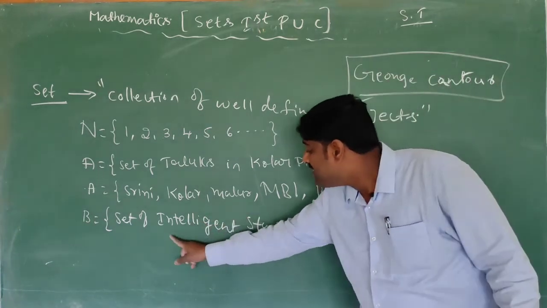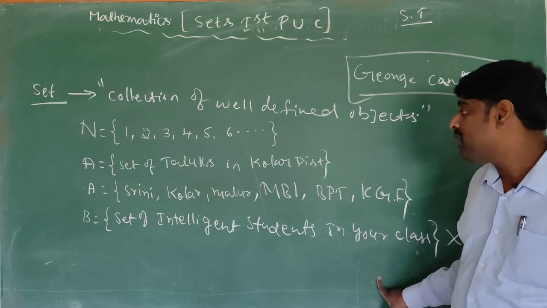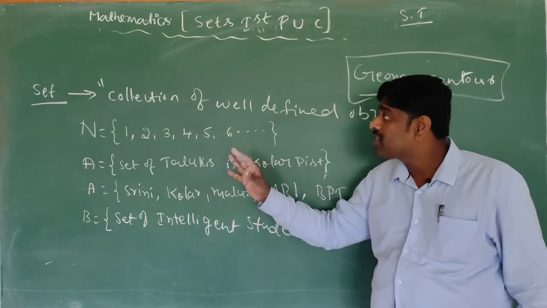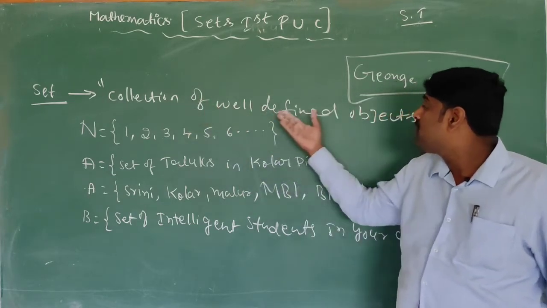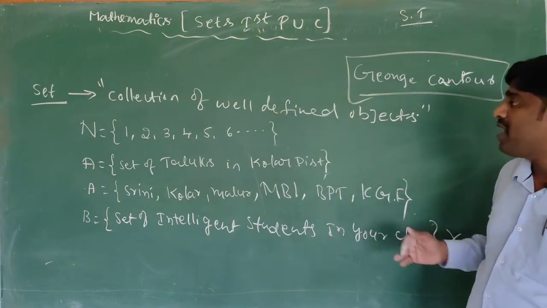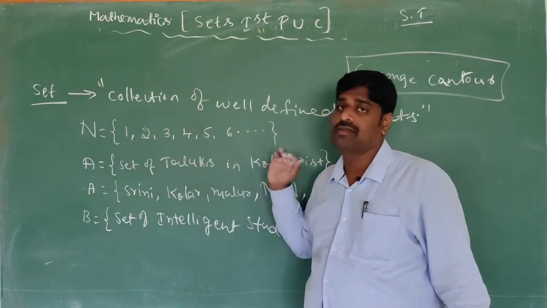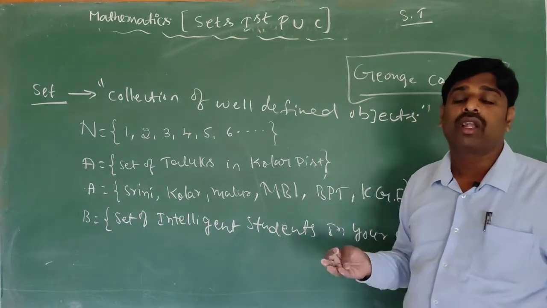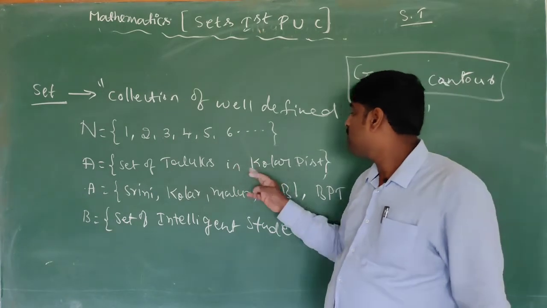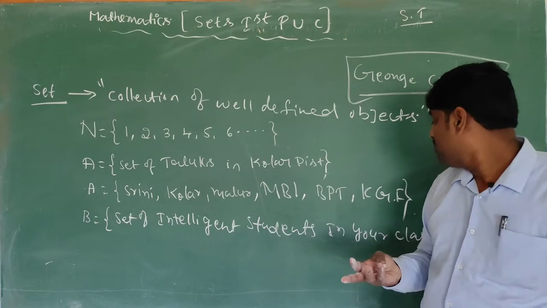Here we can't define the object, but here we can define the object. Before going to collection, the object should be what? Well defined. Set of natural numbers means you will tell 1, 2, 3, 4, 5, 6. Set of taluks in Kolar district, you will tell Srinivaspura, Kolar, Malur, Mulbagal, Bangarpet, KGF.